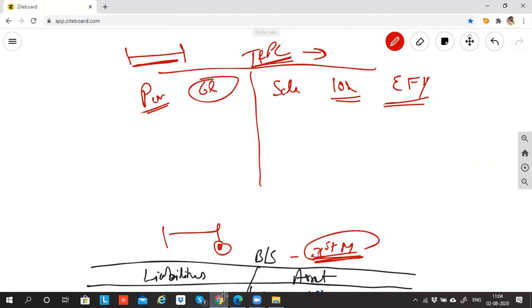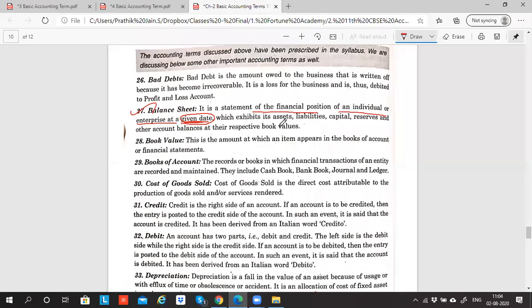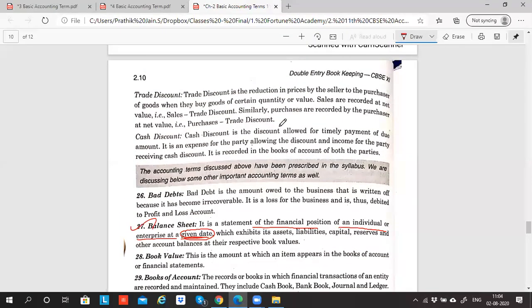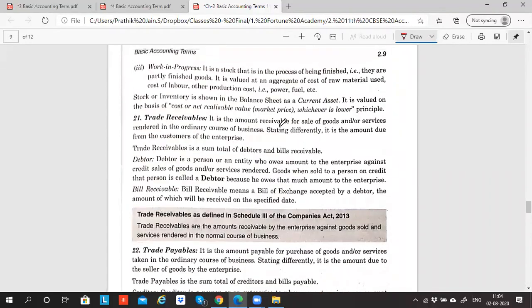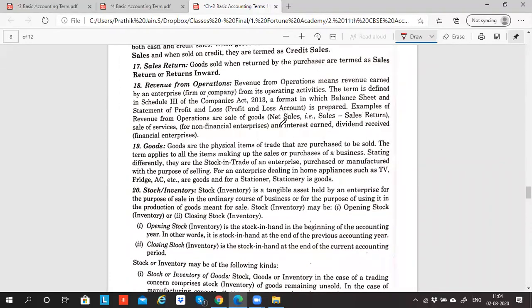If you're preparing as on 1st April, then the balance sheet is as on 1st April. The position of the assets and liabilities is as of 1st April. Are you able to understand this point? Guys, yes or no? Yes, sir. Rest all things I'll explain as and when we come ahead in the upcoming chapters.